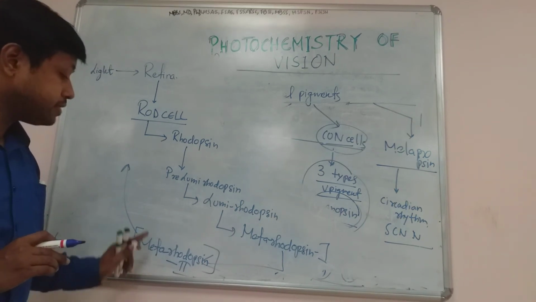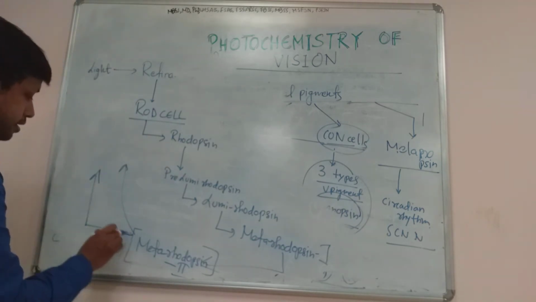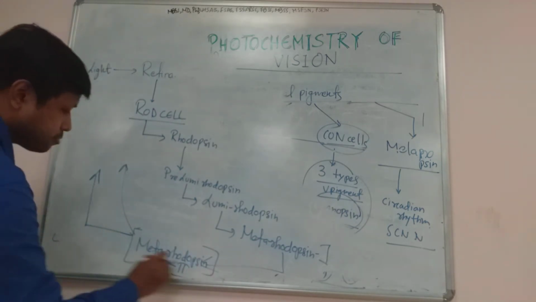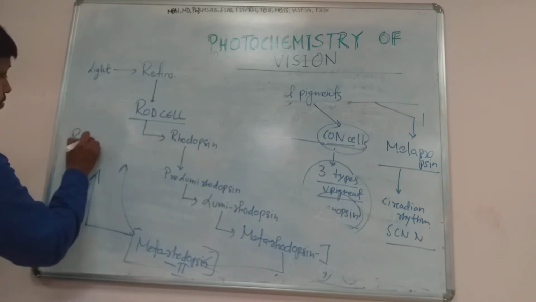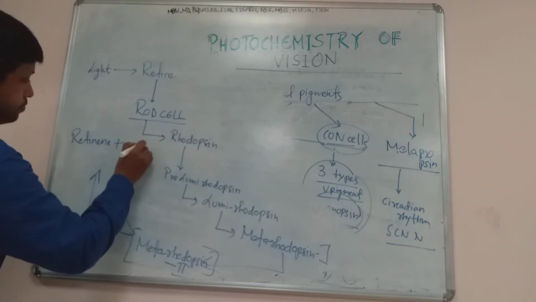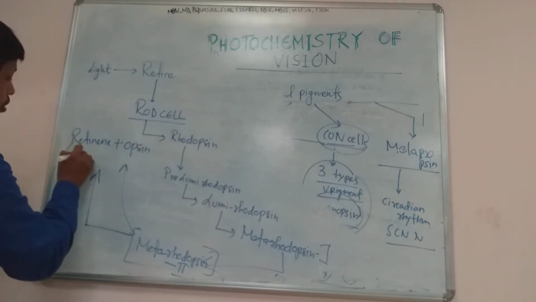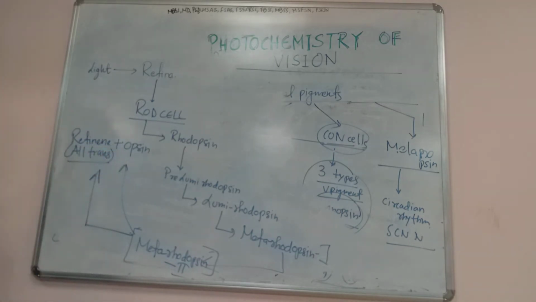So this metarhodopsin 2 is very much important, and if it is exposed to further light, it will be broken down into retinine plus opsin, and it is the all trans retinine.